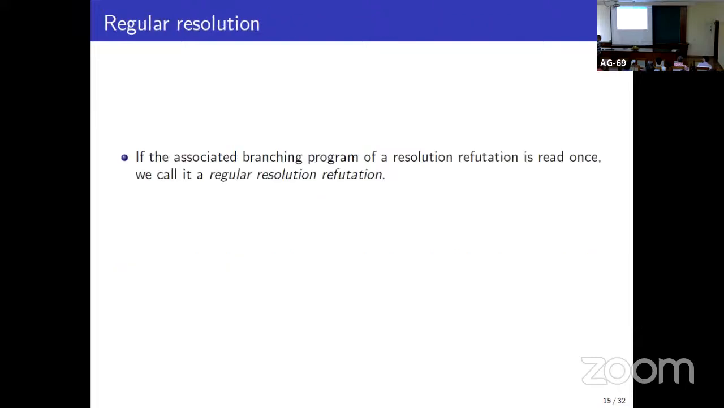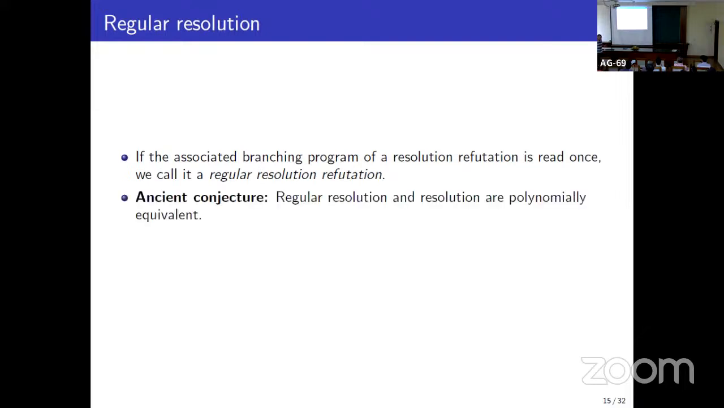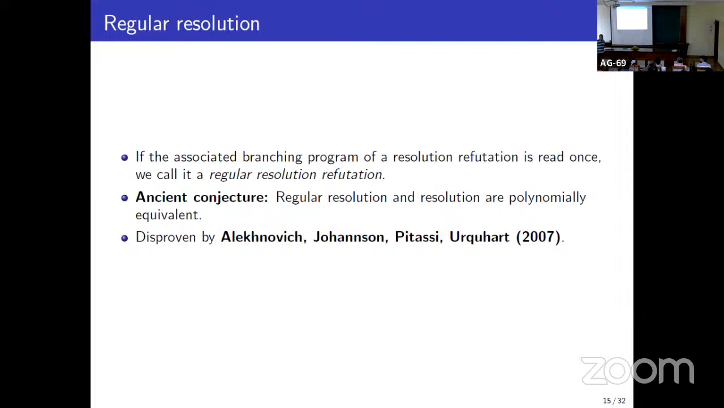So now if the associated branching program of a resolution refutation is read once, then we call the refutation read-once regular resolution. In other words, in any chain of resolutions, a variable is resolved at most once. The following conjecture was proposed many years ago that regular resolution is as powerful as resolution up to polynomial factors. And this was disproven recently by Alekhnovich, Johannsen, Pitassi, and Urquhart. So they gave a CNF which has a small resolution refutation, but any regular refutation requires exponential size.